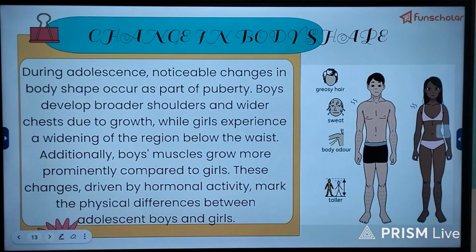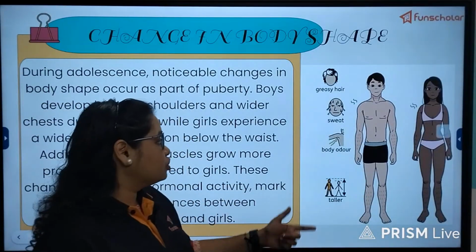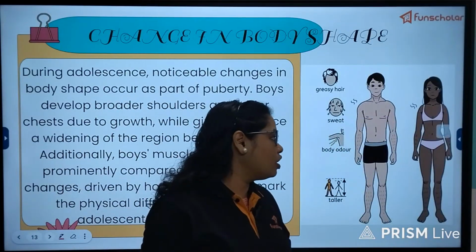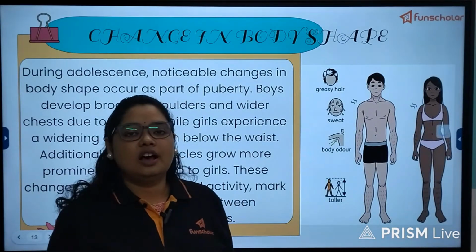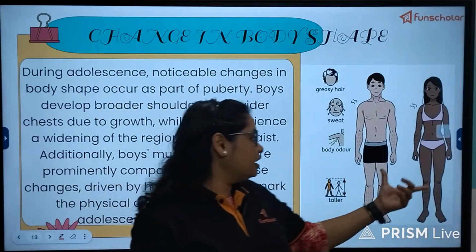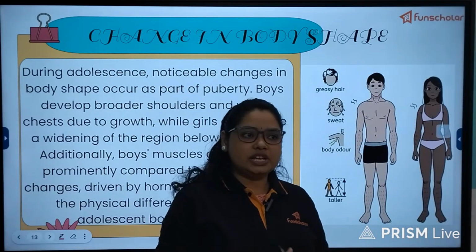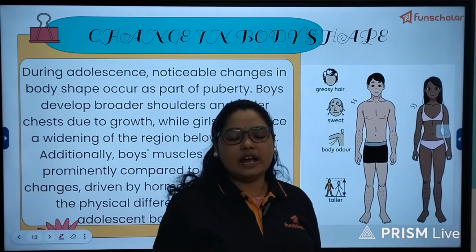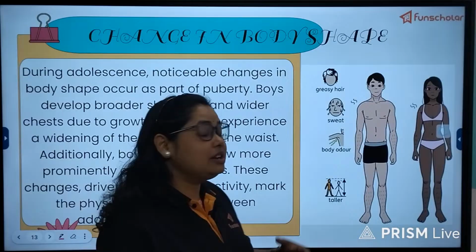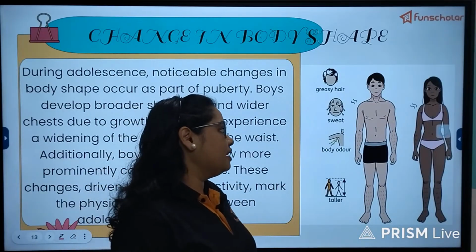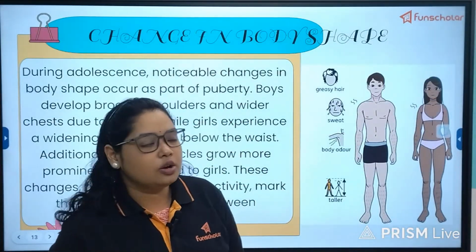The body shape in case of the boys will be more muscular and sturdy, and the shoulders and the chest region will be broad, whereas in case of females, we usually get to see the waist getting wider due to the change in the skeletal structure, and also the deposition of fat in this region, the pelvis region particularly, and the shape is either a pear shaped body or an hourglass shaped body.